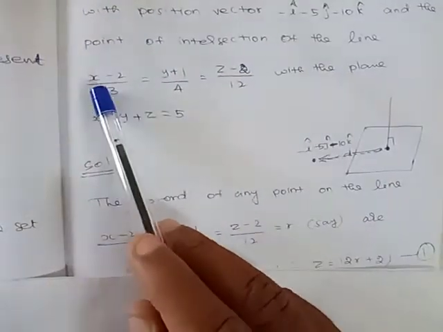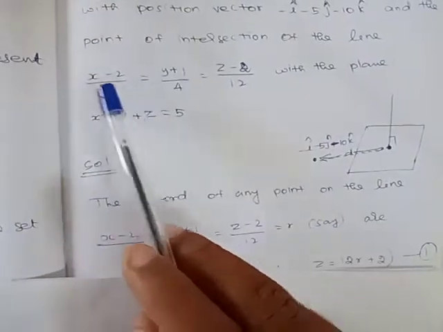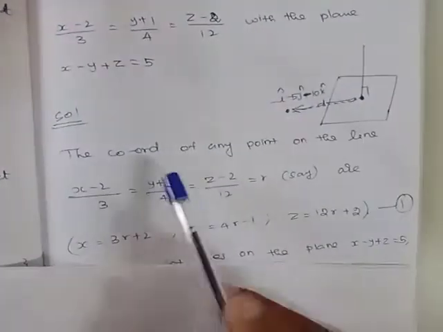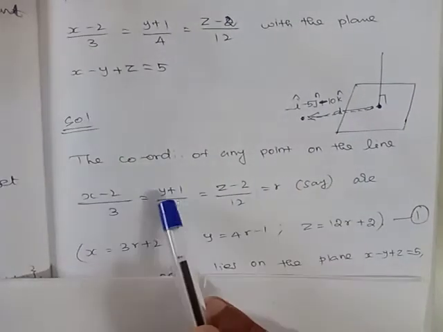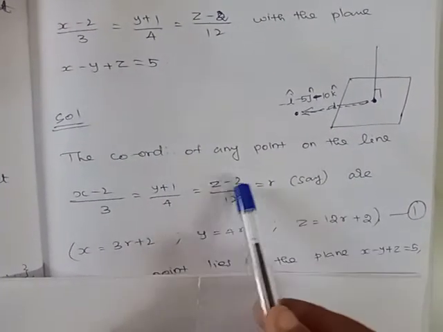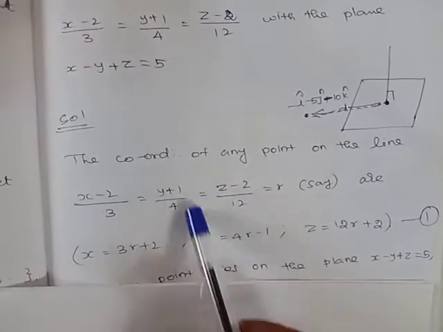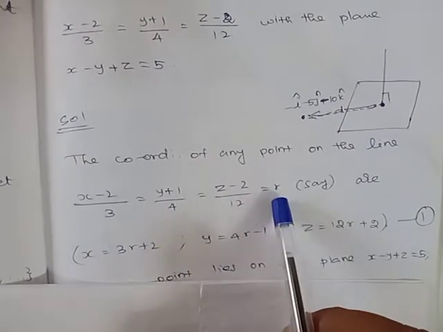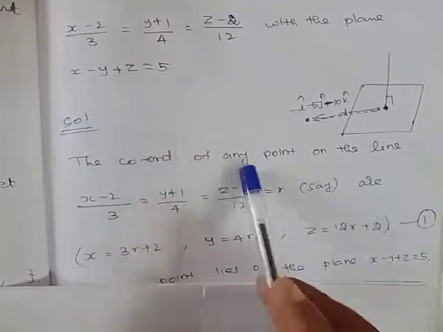So the coordinates of any point on the line (x minus 2)/3 = (y plus 1)/4 = (z minus 2)/12 can be found by assuming these fractions are equal to r.